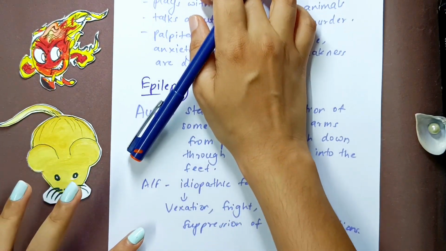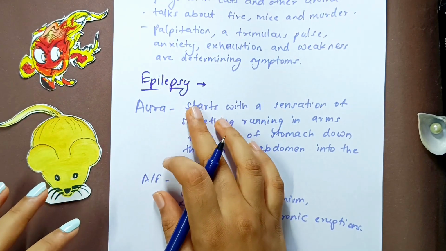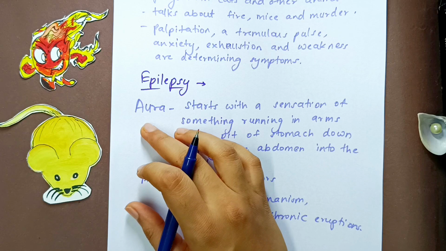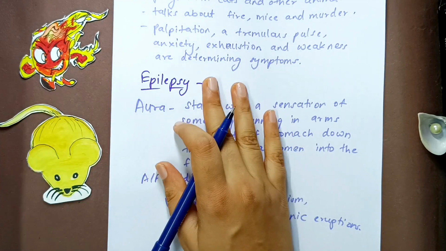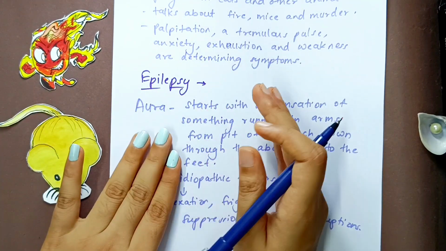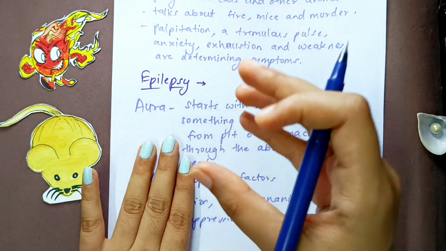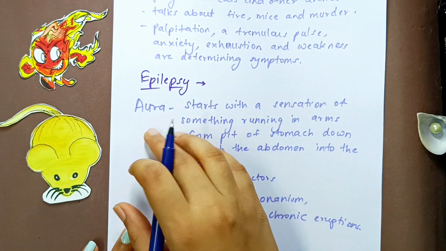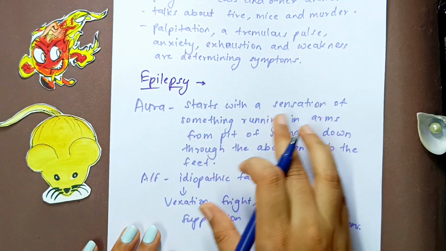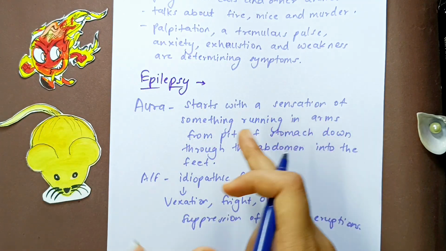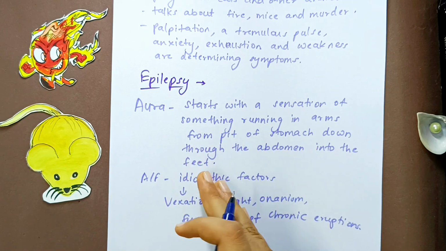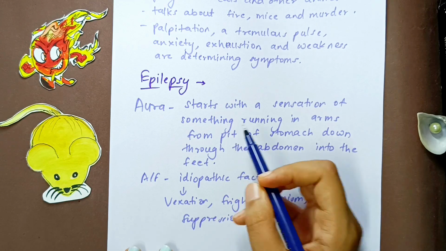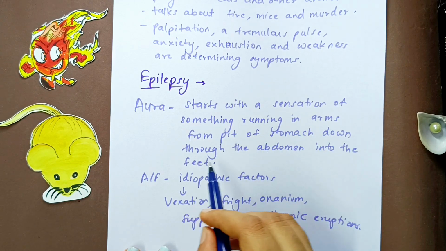Next, we go to epilepsy, which means convulsions. In convulsions, there is this aura. Aura means, like we saw the prodromal stage in fever, which is something that happens before the actual fever takes place. In the same way, in epilepsy, aura is there. Aura means something that happens before the actual epilepsy symptoms take place. In the aura, the patient feels as if something is running through his arms, from the pit of the stomach down through the abdomen into the feet. So there's something running through all these places: the arms, the pit of the stomach, down through the abdomen into the feet.